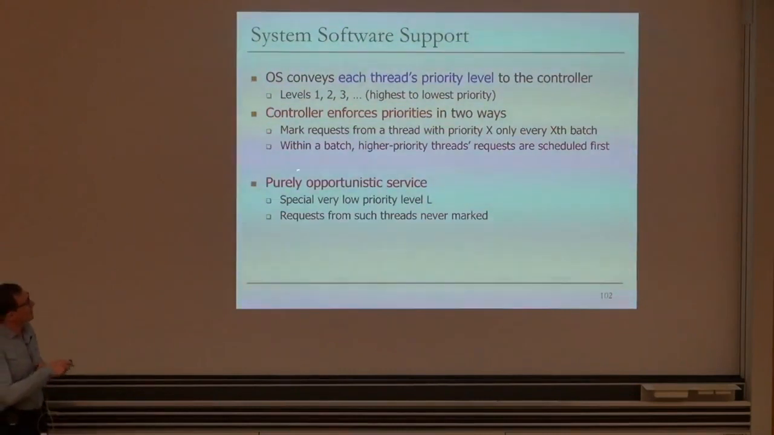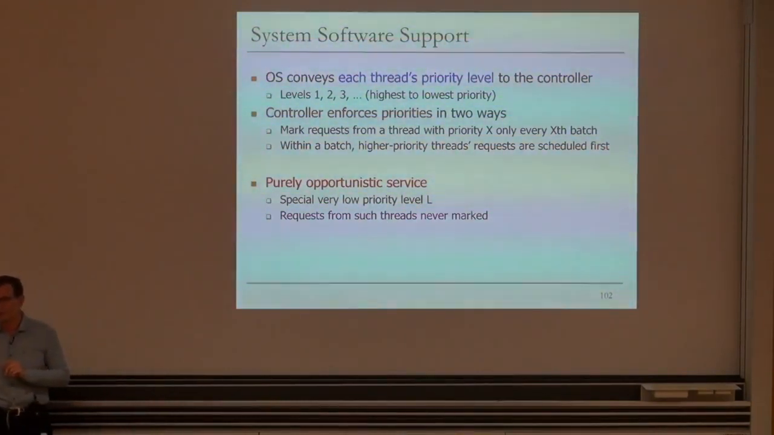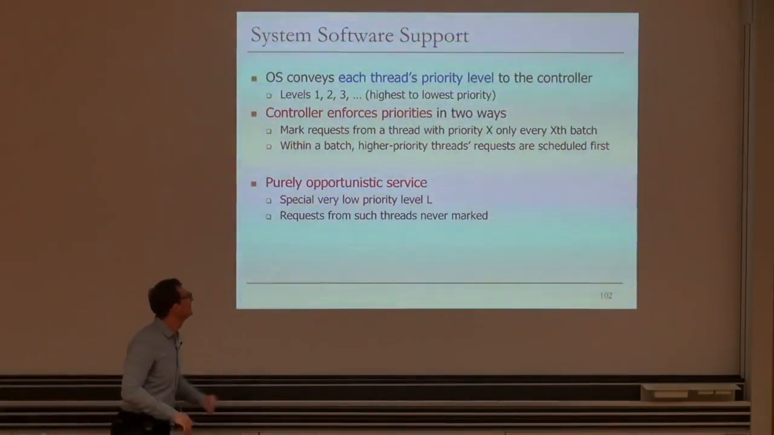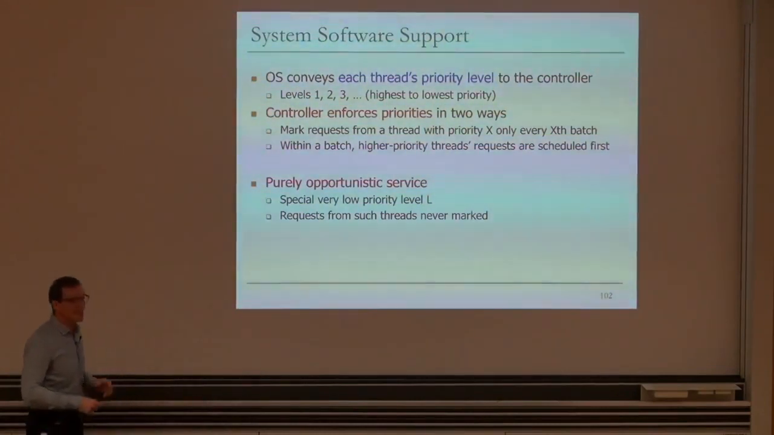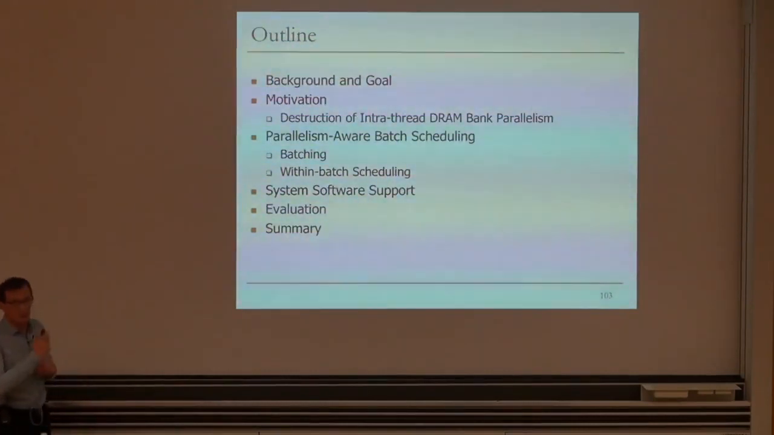So there's also an opportunity for purely opportunistic service. Basically, there's a very special, very low priority level L. Requests from such threads are never marked. If you don't care about them, or you need only purely opportunistic service when the bandwidth is available, you mark them with L, and they're not part of the batch, ever. And there's quantitative analysis in the paper for this, but I'm not going to go through that in detail.